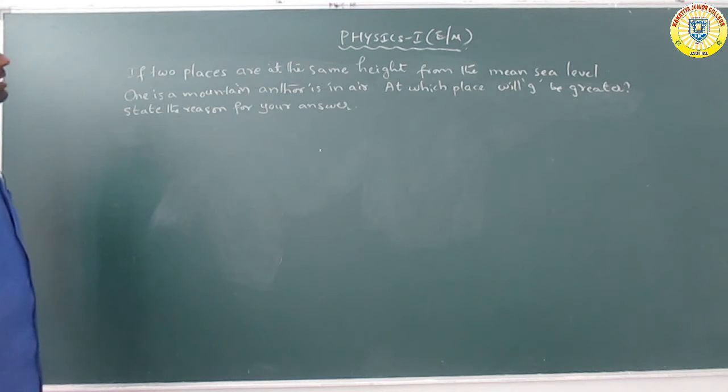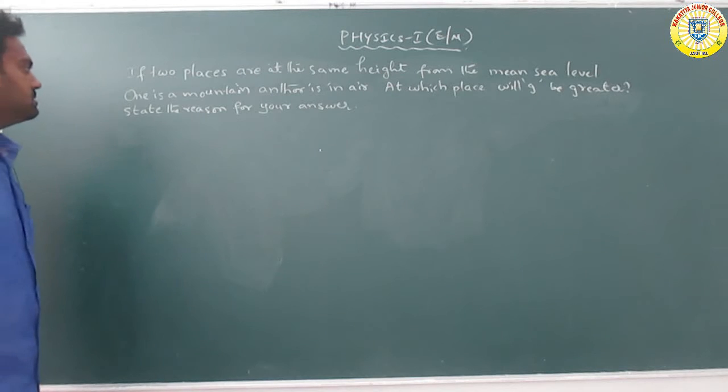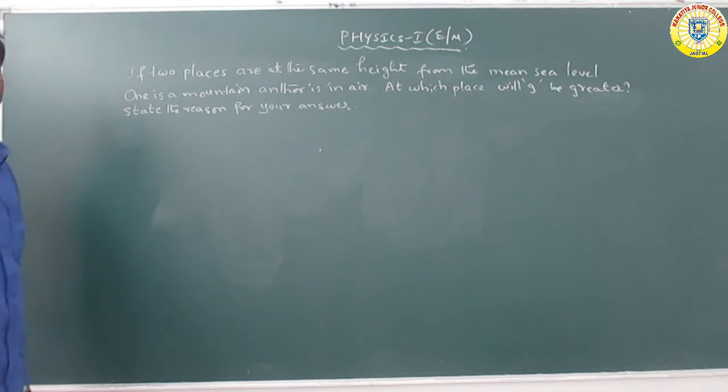The two places are at the same height from the mean sea level, and one is a mountain, another is in air. At which place will g be greater? State the reason for your answer.